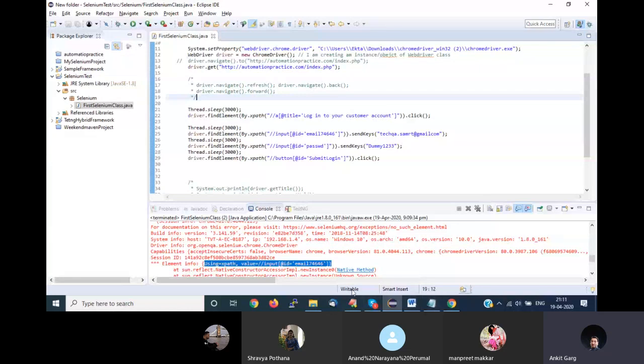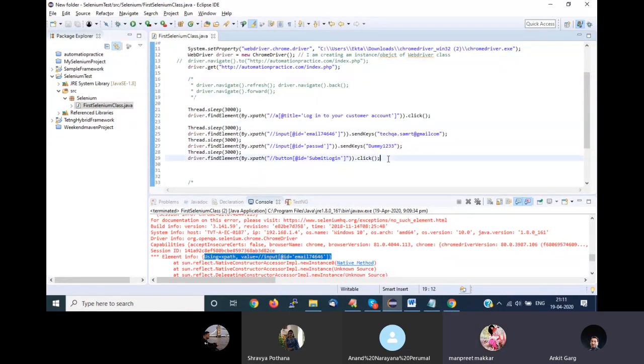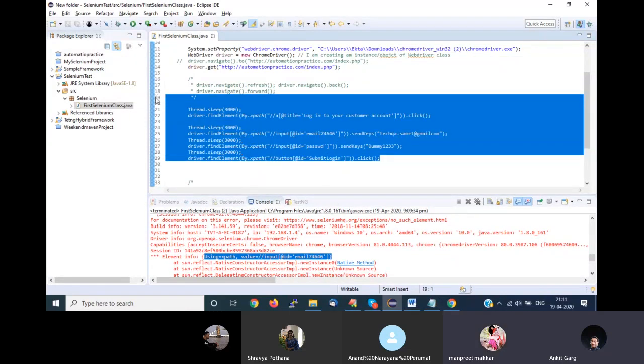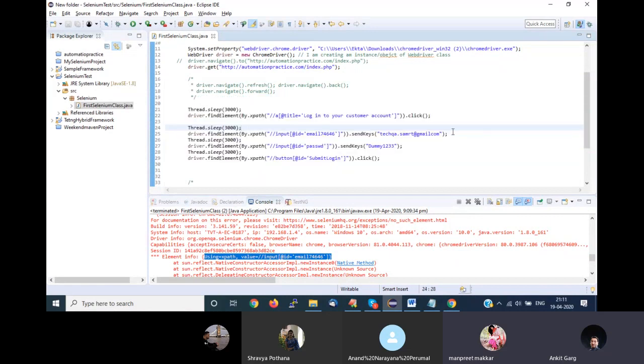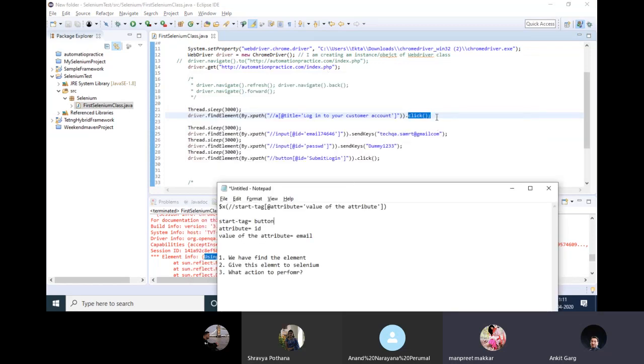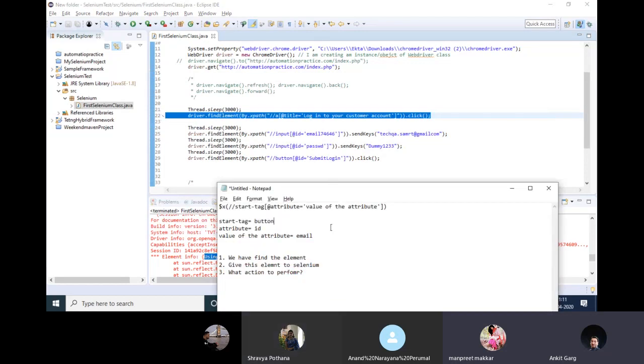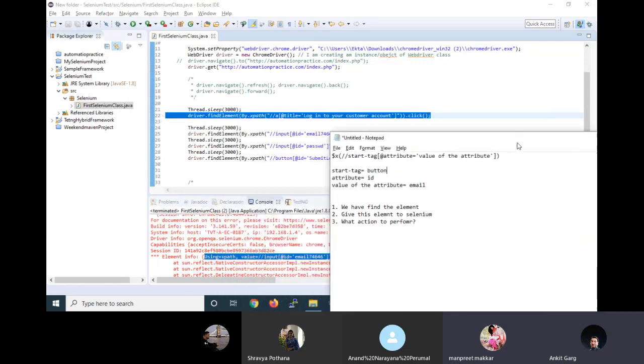Okay, any questions, team, on this? This part is clear: how to find an element, how to give that element to my Selenium, and how to perform the operation. So there are three things. In a single line, it is just one line, but I am doing three things here. Shravya, any questions?